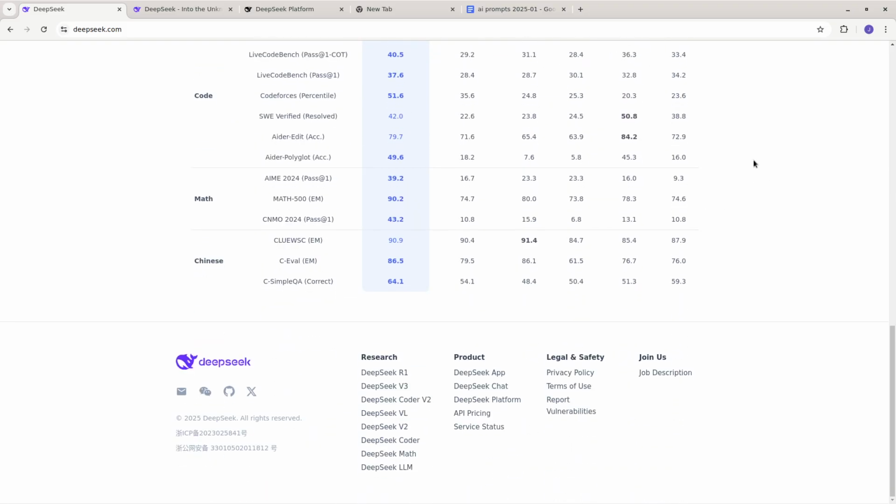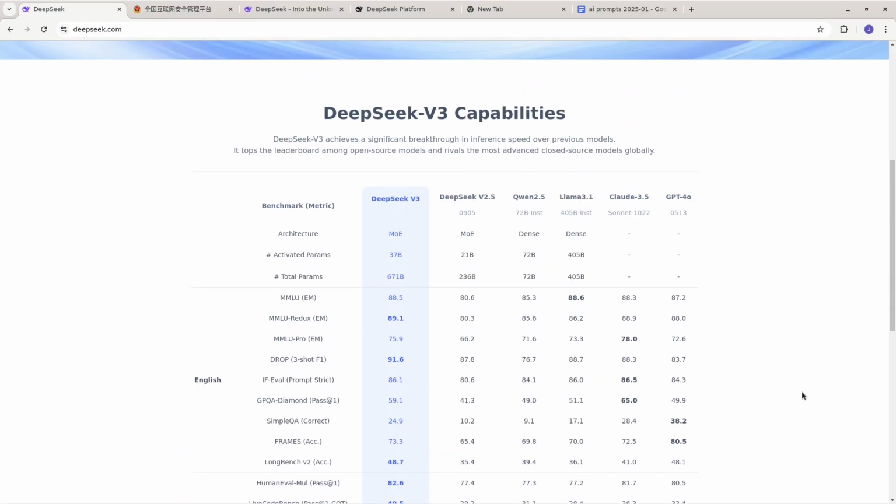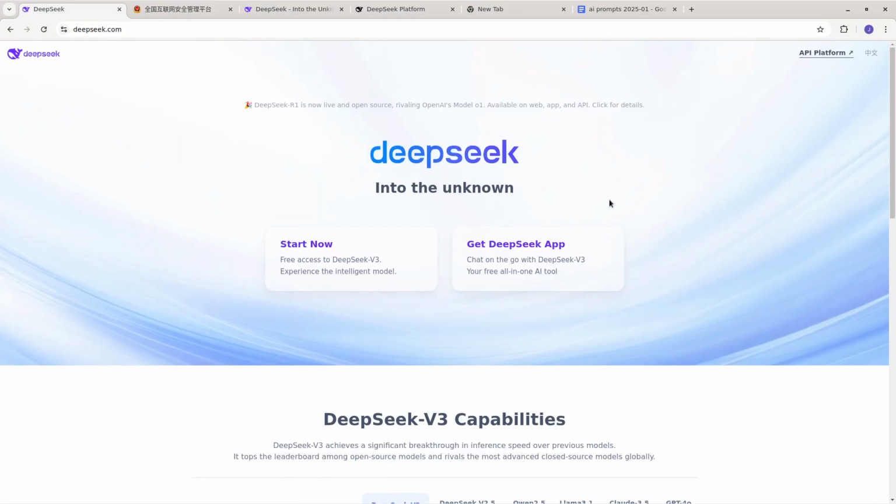So yeah, DeepSeek is based in China. Okay, this is some Chinese at the bottom anyway. And DeepSeek is a Chinese company, but the AI is very good, and I wanted to show DeepSeek.